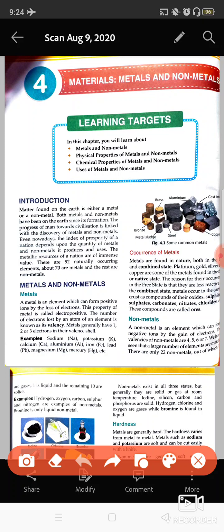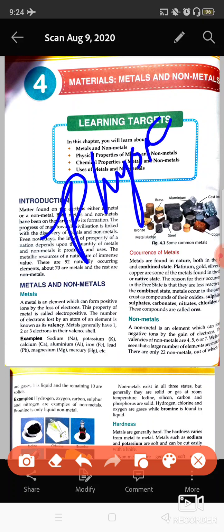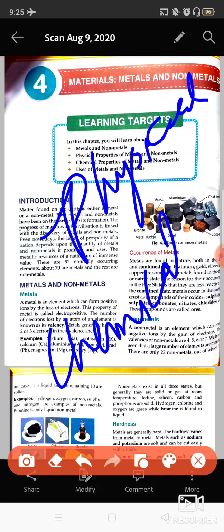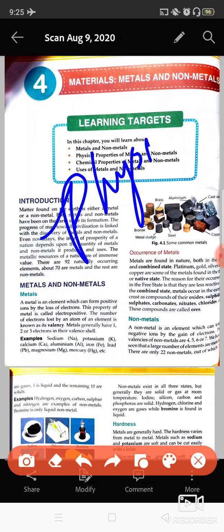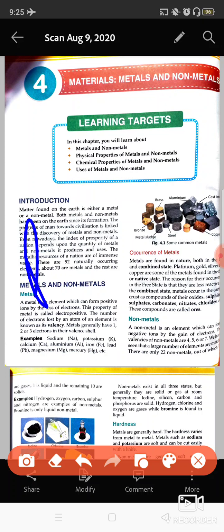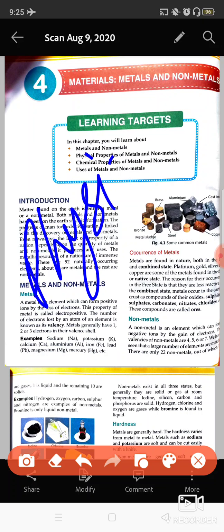In this chapter I'll discuss with you different kinds of physical properties of metals and non-metals, as well as their chemical properties. If I'm talking about physical and chemical, what do these two terms mean? Physical means the outer appearance.